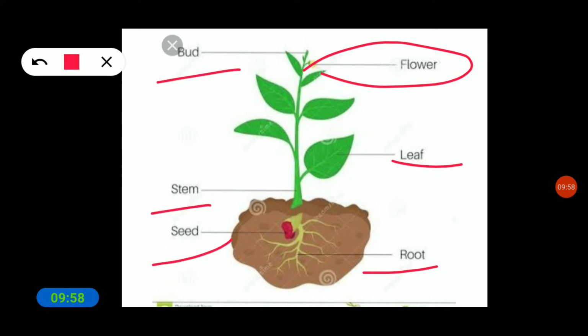So these are some parts of the plant. Leaf, flower, root and stem are the very important parts. Why? Because they help us to prepare food, some parts give support to grow up, some help in preparing food, and some help in reproduction. So these are the different parts of the plant.